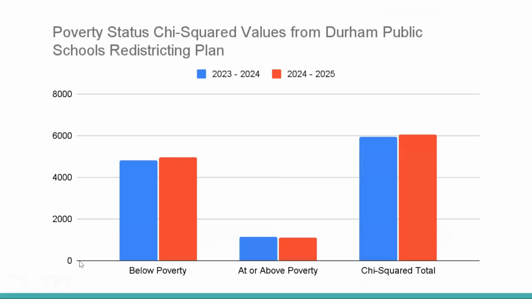For this variable, the two plans almost have no difference in value for each category. When we look closer, it should be noticed that the current plan is more equitable for below poverty, and the future plan is more equitable for at or above poverty, but both exceed the other at only a small value. Overall, the current plan is slightly more equitable than the future proposed plan in terms of distribution of poverty.